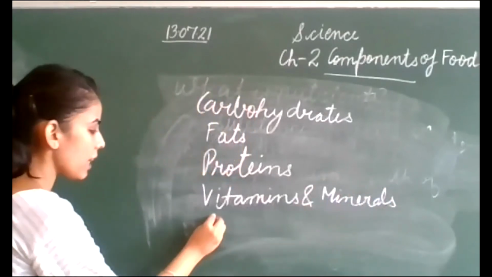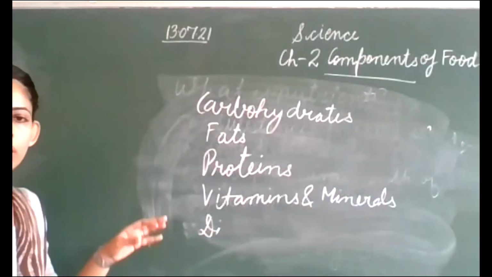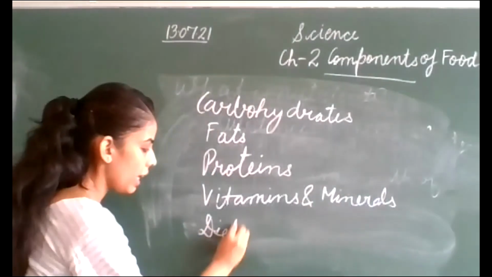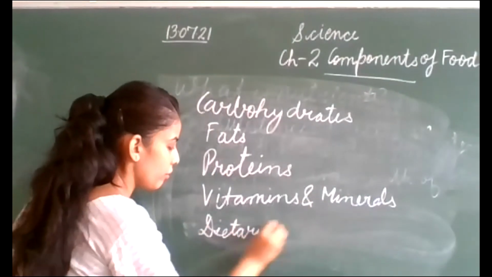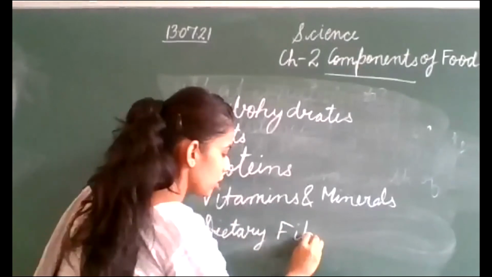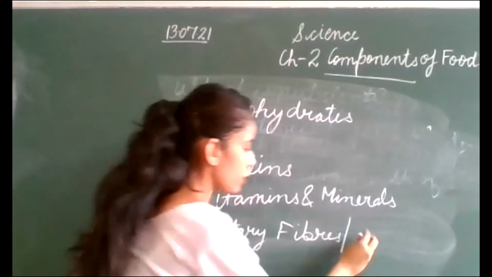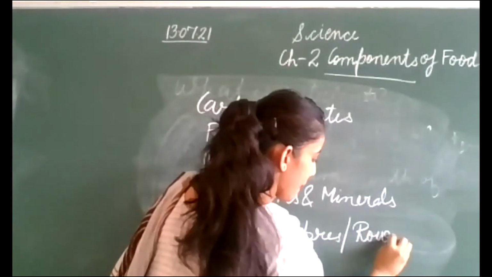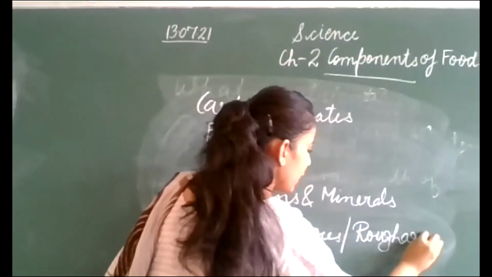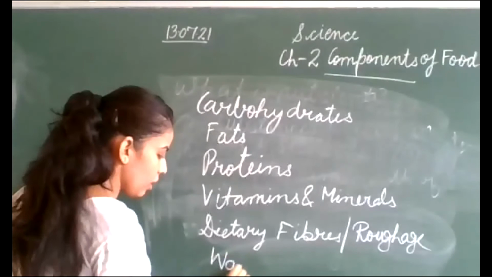And next is dietary fiber, that we also call roughage. Dietary fibers or roughage. And the next is water.